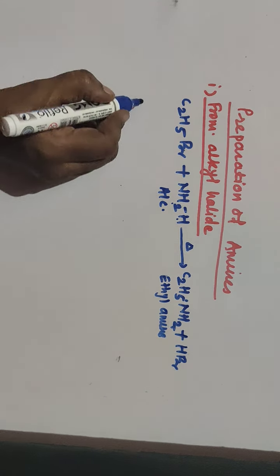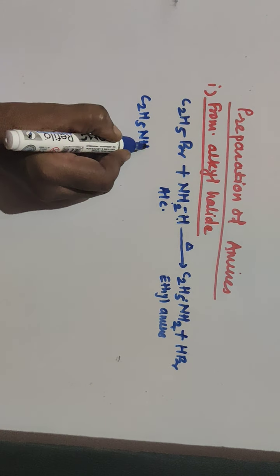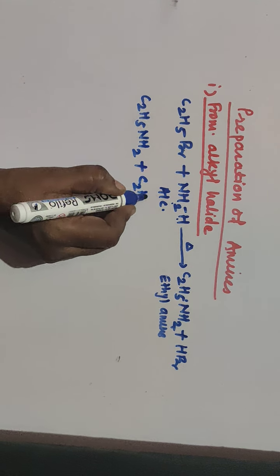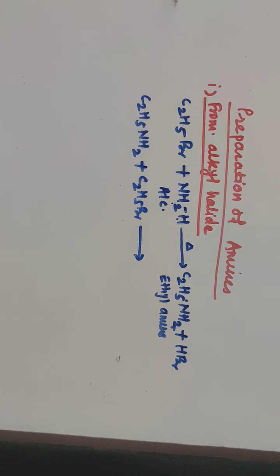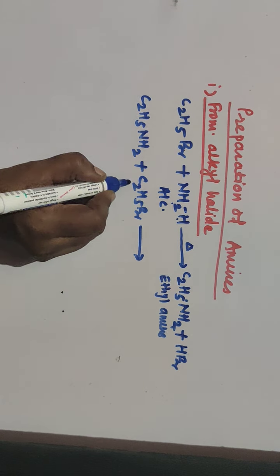Next step, this C2H5NH2 again reacts with another molecule of C2H5Br, so that one more hydrogen atom of NH2 is replaced by this C2H5 group.